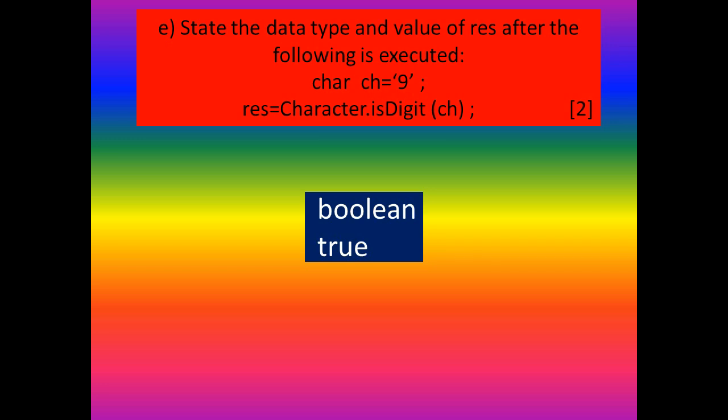Okay, and what's the meaning of this isDigit function? It will check whether the given character is a number or not. If it is a number, it will return the value true. If it is not a number, it will return the value false. But here the value of ch is 9. Because of that, the answer must be true. And because of that, the data type is boolean. Okay? Understood all of you? You should use the correct case when you are writing boolean and true. First the data type and then the value, true. Okay?